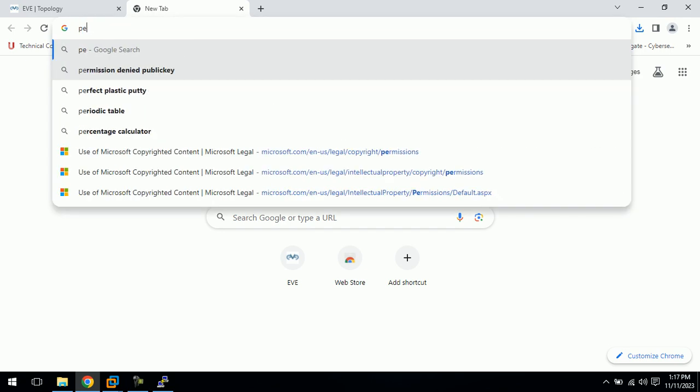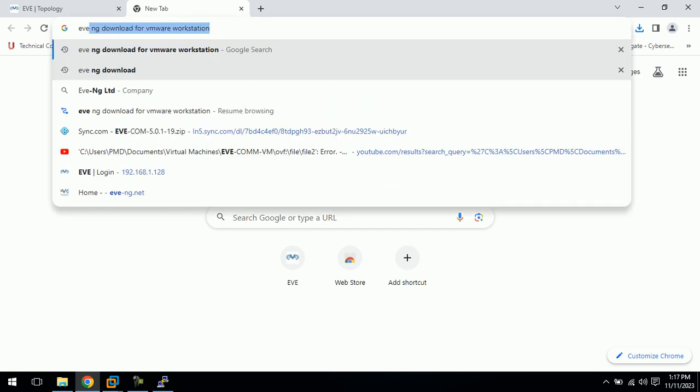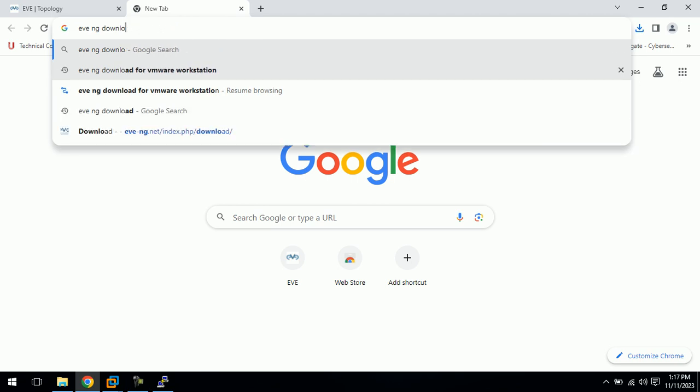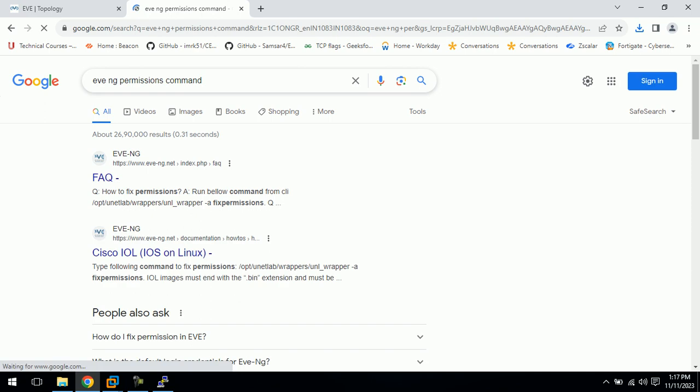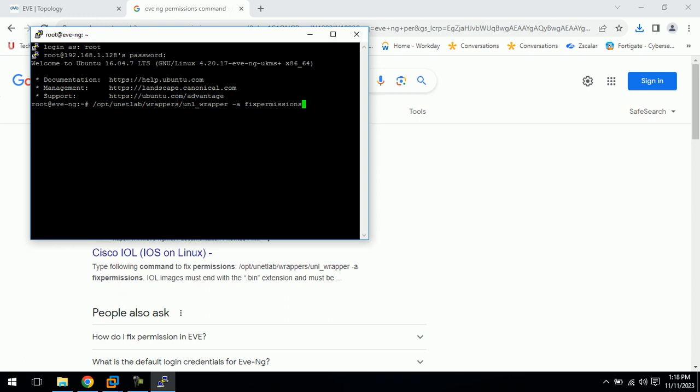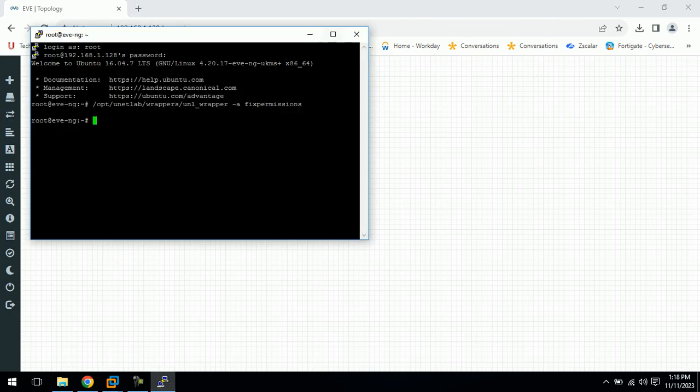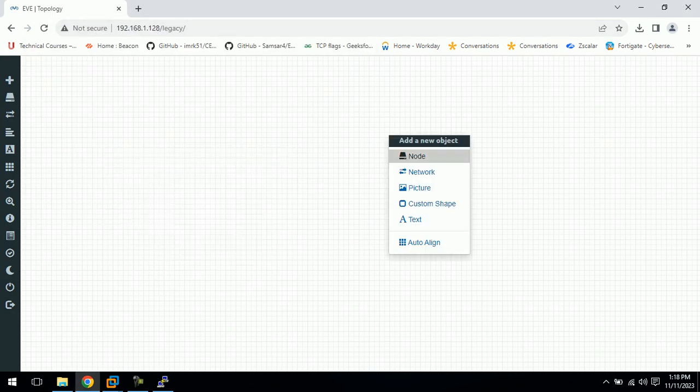Now we can run the EVE-NG permission command. This is the permission command. Okay, enter. It's done. Now add the switch and router.